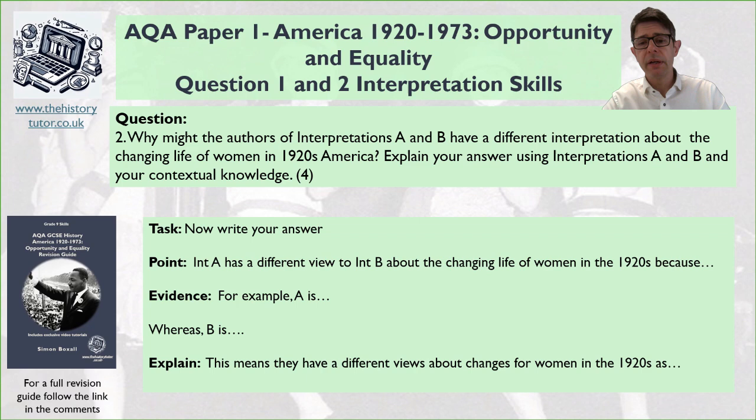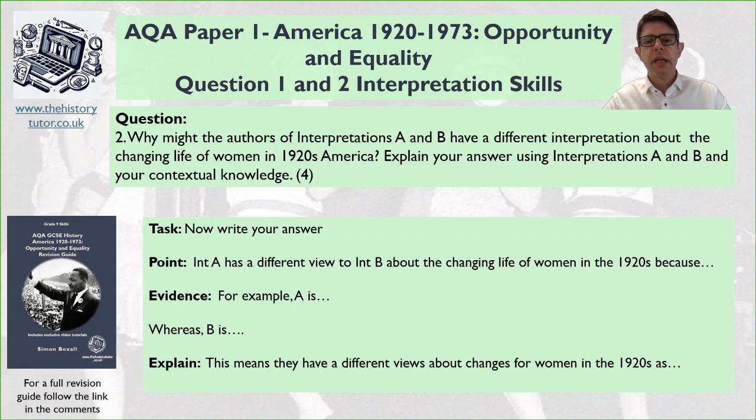Once you've given your point about why they're different, maybe it's because of different people and different purposes, then say, for example, A is from this, whereas, important word, B is from this. This means a different view because, and explain with a couple of sentences. You might use your knowledge about the people and who they are and your understanding to explain. There might be some knowledge about the roles of women in there, but although the question says contextual knowledge, that's more about your understanding of the provenance than the events.